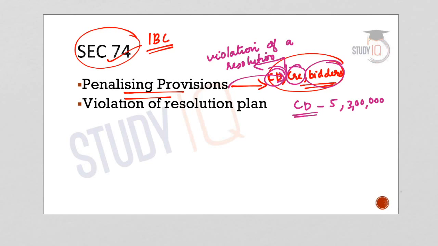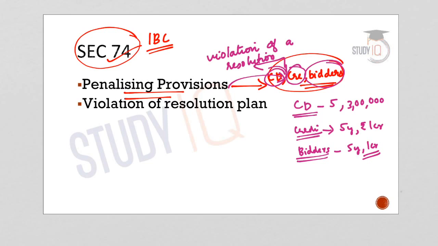Now the officials of creditors, if they make any default or if they do not comply with the resolution plan, they can be jailed for up to a term of 5 years and they can be penalized up to rupees 1 crore. Now, in case of bidders who violate the norms, they can be imprisoned for a period of 5 years and the penalty could be up to 1 crore rupees.